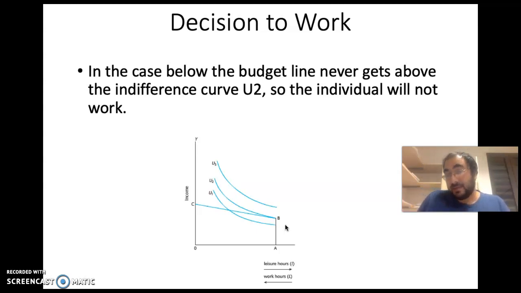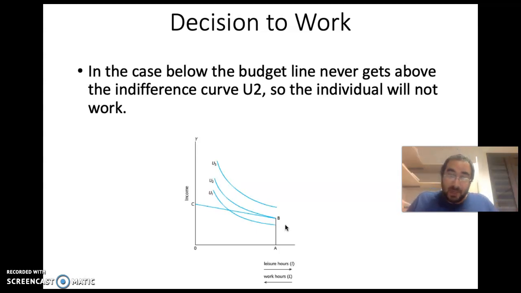And that threshold, I remember I told you, is that the wage should compensate the first leisure hour lost. The wage that is just compensating this first leisure hour lost will just make an individual work.